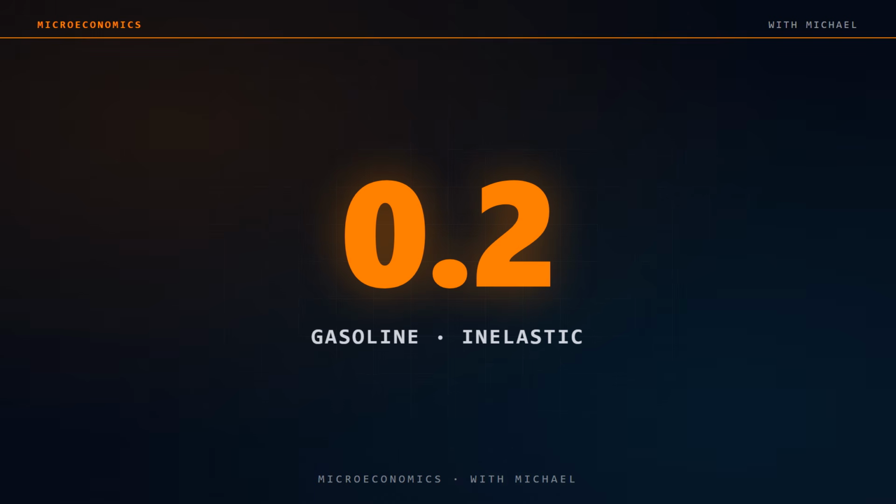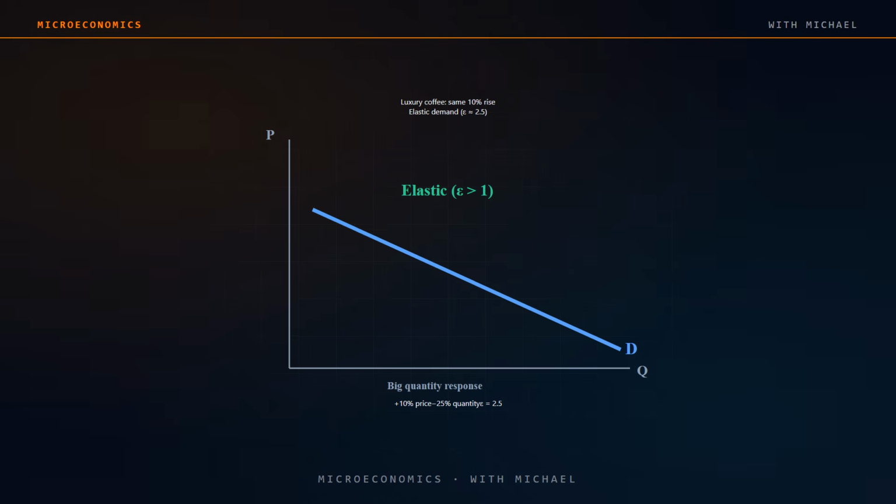Three rules of thumb. First, necessities tend to be inelastic: food, fuel, medicine. Second, luxuries tend to be elastic: entertainment, premium goods, restaurant meals. Third, the more substitutes a good has, the more elastic its demand becomes.